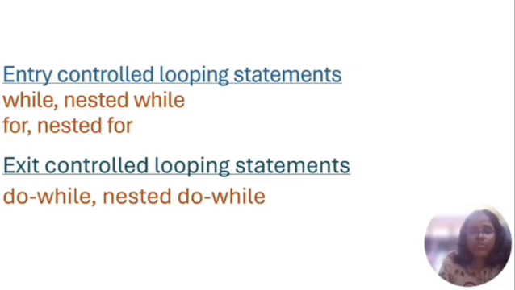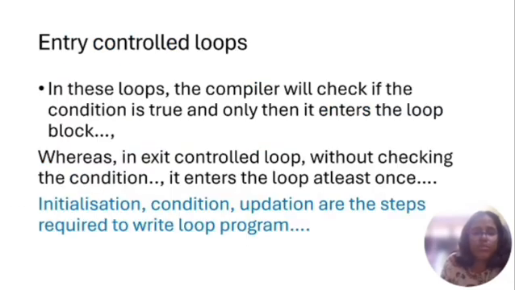Entry control looping statements are while, nested while, for, nested for loops. Exit control looping statements are do while, nested do while. In this video, we'll learn about entry control looping statements. In entry control, the compiler will check if the condition is true and only then it enters the loop block. Whereas in exit control loop, without checking the condition, it enters the loop at least once.